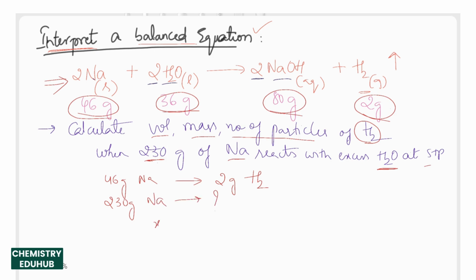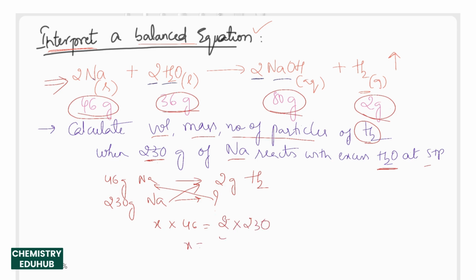We need to cross multiply. So this multiplies with this, and this multiplies with this. We consider the unknown value as x. So x into 46 equal to 2 into 230.